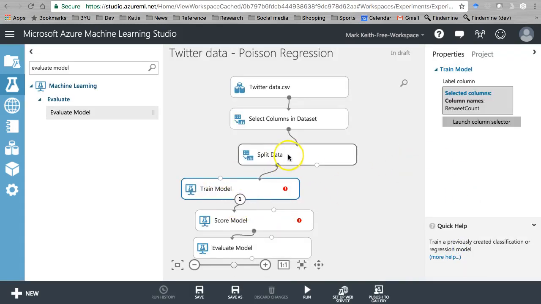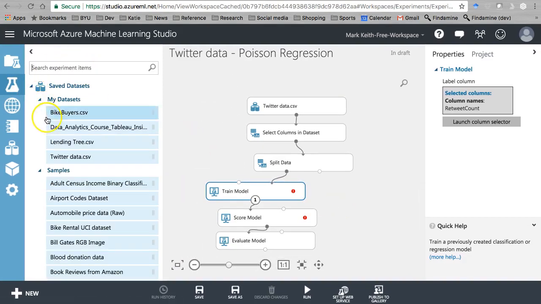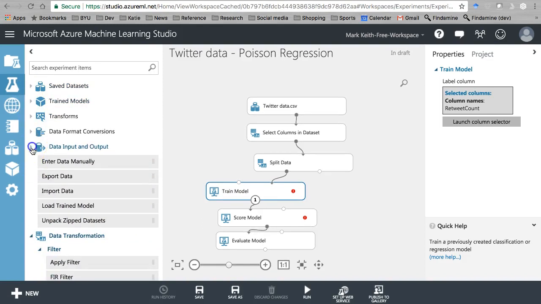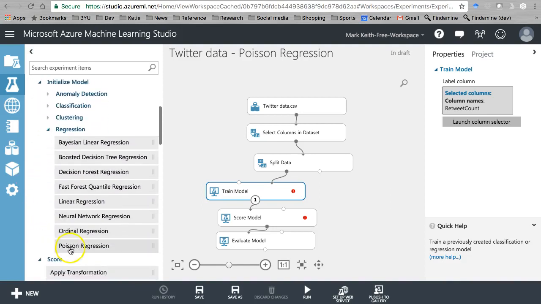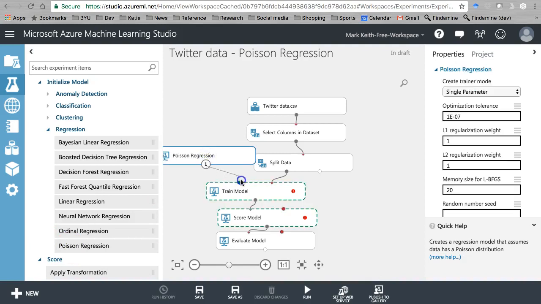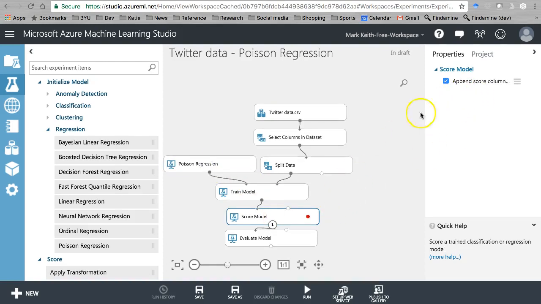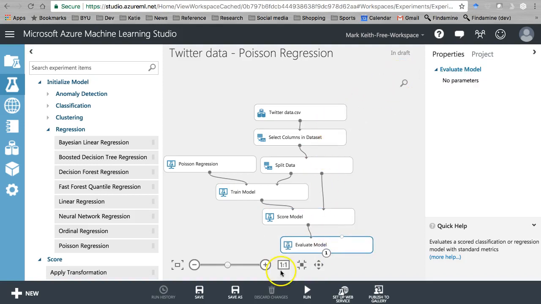We need to give it an algorithm. Zoom out there. Here we go. Poisson. Again, don't laugh at me if I'm butchering the name and you know what it's supposed to be. Score model, yes, append. What's its problem here, though? Oh, duh. Got to connect it to the training and testing data set. That should do it. Let's go ahead and run that.